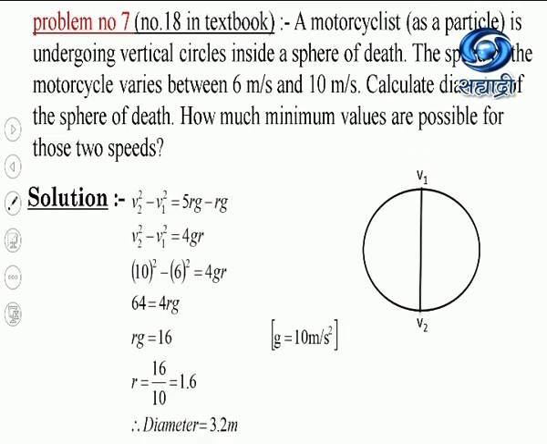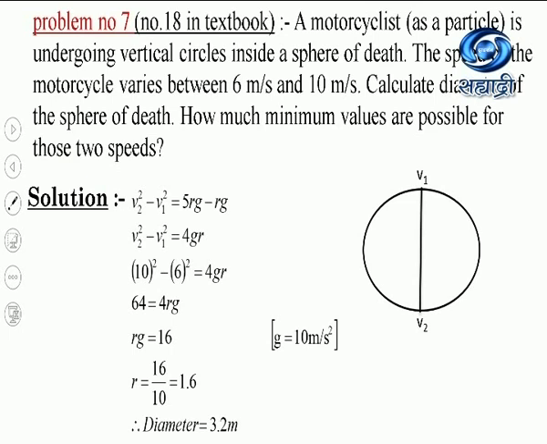Now we will find out first of all V2 square minus V1 square, which is equal to 5Rg minus Rg. So V2 square minus V1 square will become 4Rg. Value of V2 is 10 and V1 is 6. So 10 square minus 6 square will be equal to 4Rg. 64 is equal to 4Rg. If I simplify, I will get R equal to 1.6 meter. So the diameter is radius into 2, which will come to 3.2 meter. Here we substitute the value of g as 10 meter per second square.